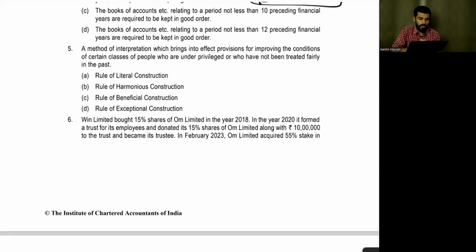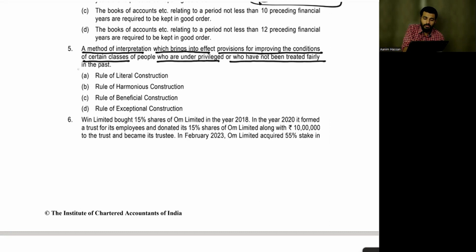Next. Question number 5. A method of interpretation which brings into effect provisions for improving the condition of a certain class of people who are underprivileged or who have not been treated fairly in the past. What is the answer? It should be either answer A, B, C, D. Which one will it be? Is it literal construction? No. What is literal construction?